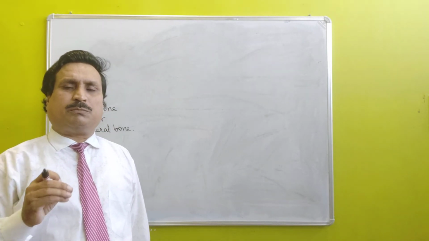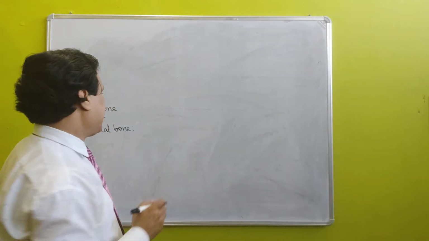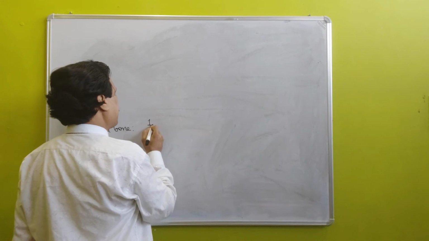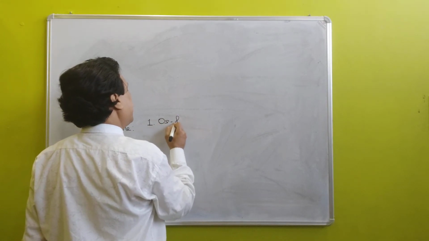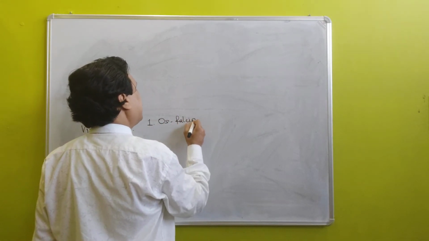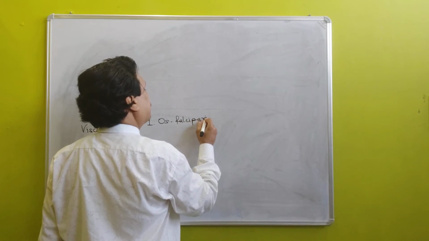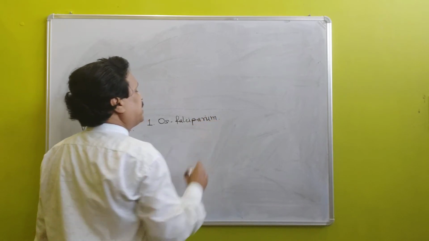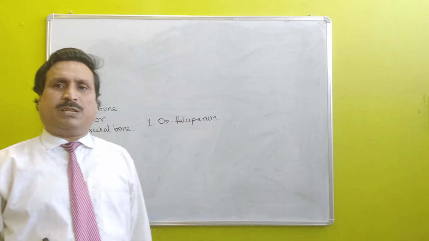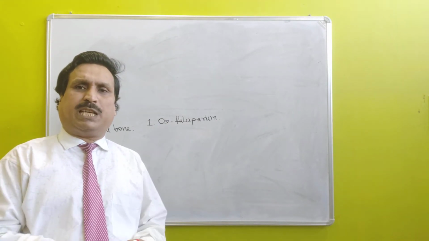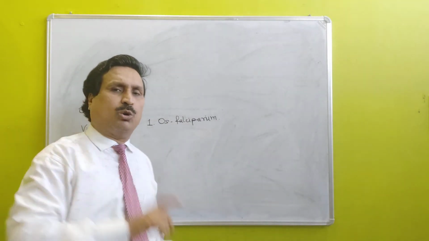For example, first type of OS bone is OS falciparum. OS falciparum is a bone present in the palm of mole.